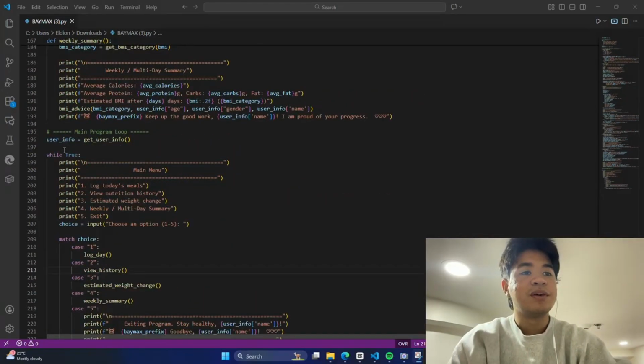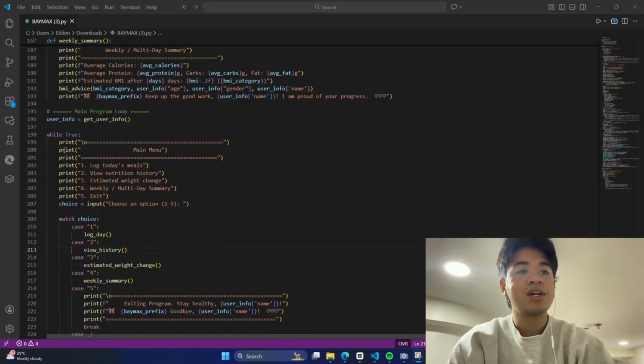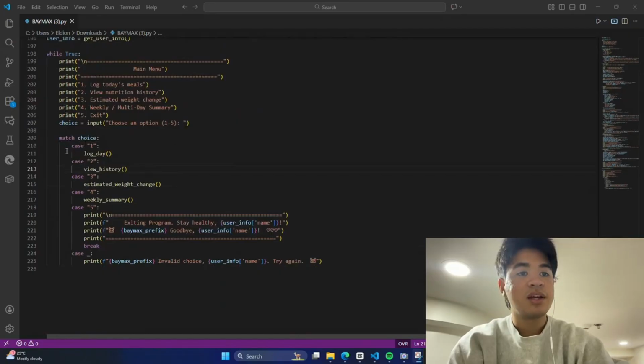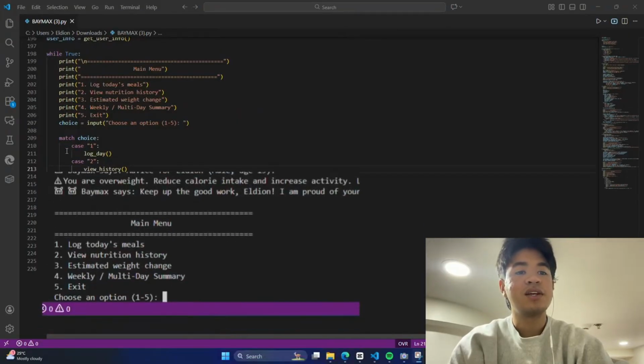So for the main menu, a match case statement routes a user's choice. Case 1 logs today's meal. Case 2 shows the full history. Case 3 predicts weight change based on the latest day. Case 4 displays the weekly summary and updated BMI. Case 5 prints a personalized exit message and ends the program. Any other input triggers a safe default case, printing an error and asking the user to try again.